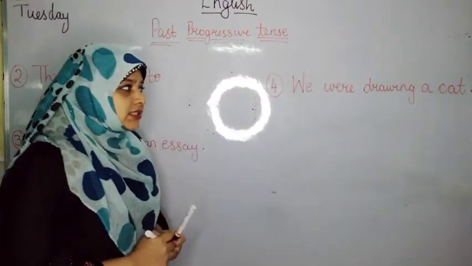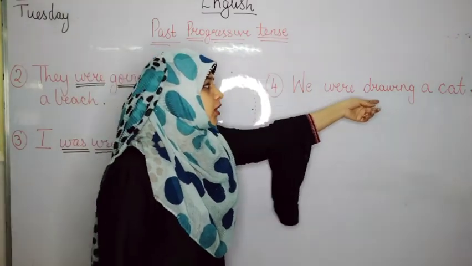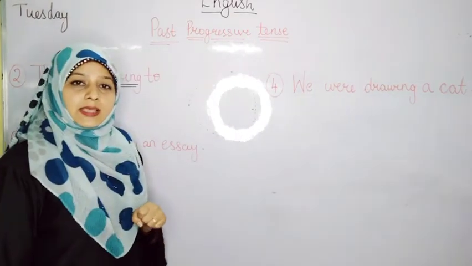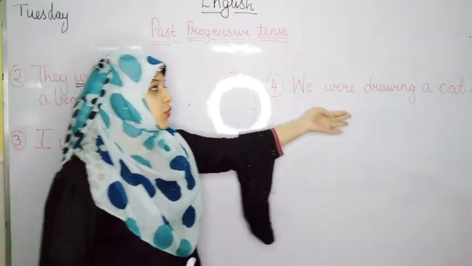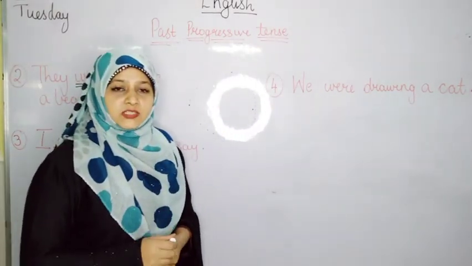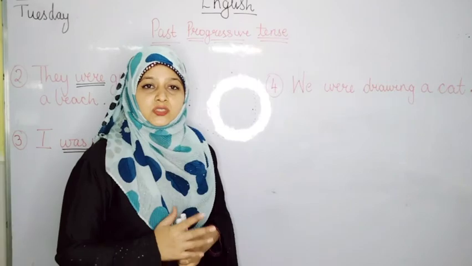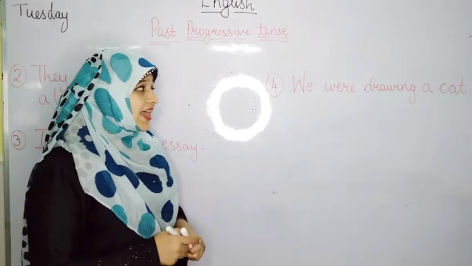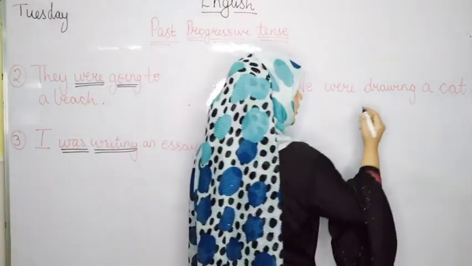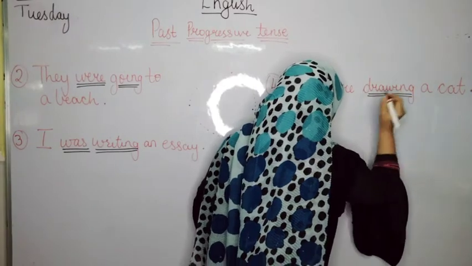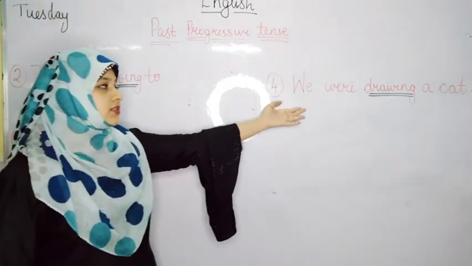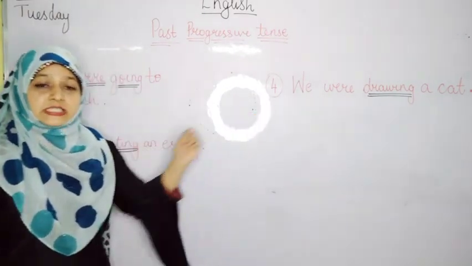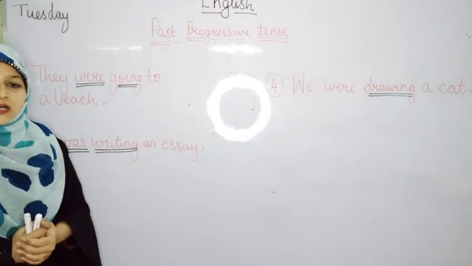Now, the sentence says, we were drawing a cat. What does the sentence say? We were drawing a cat. From this, first we will find out which is the verb, which is the action word. The action word is drawing. Yes? Now we have to find out if the sentence is into past tense, simple past tense or past progressive